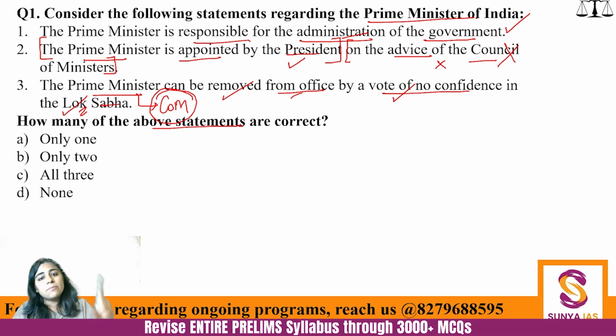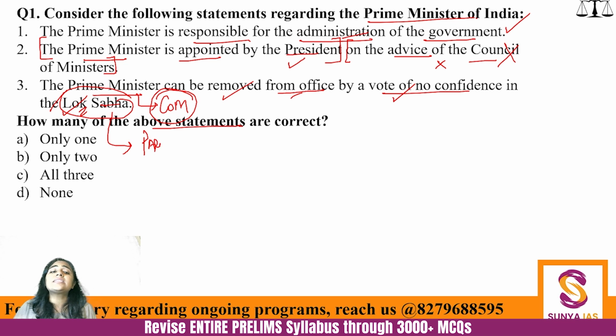But yes, this statement is not wrong that the Prime Minister can be removed from office by a vote of no confidence. If the word Lok Sabha was Parliament, then this statement would have been incorrect, because a no confidence motion cannot be passed or introduced in Rajya Sabha. Rajya Sabha has no role because Rajya Sabha is not the popular house. So the third statement is absolutely correct. The first statement is absolutely correct. So only two statements are correct. Fine. I hope you have noted it down.